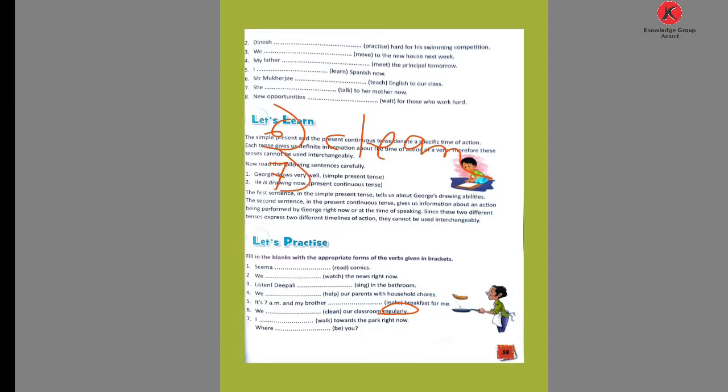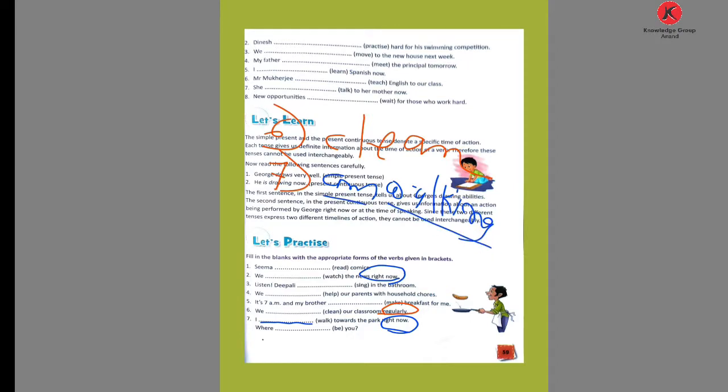Then number 7. I blank walk towards the park right now. Just like the second one, right now. It's a continuing process. So what do we use in the first blank? Here I is given. So use am and walk-ing, meaning I am walking.